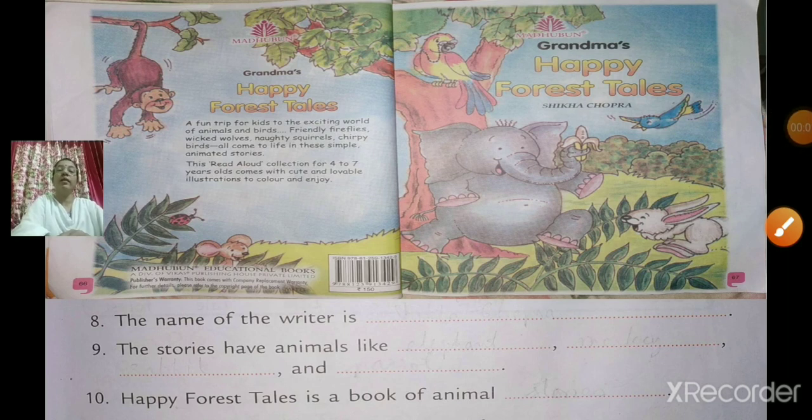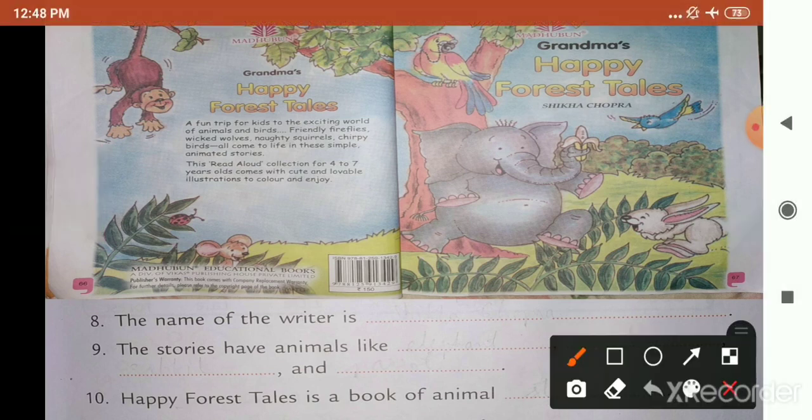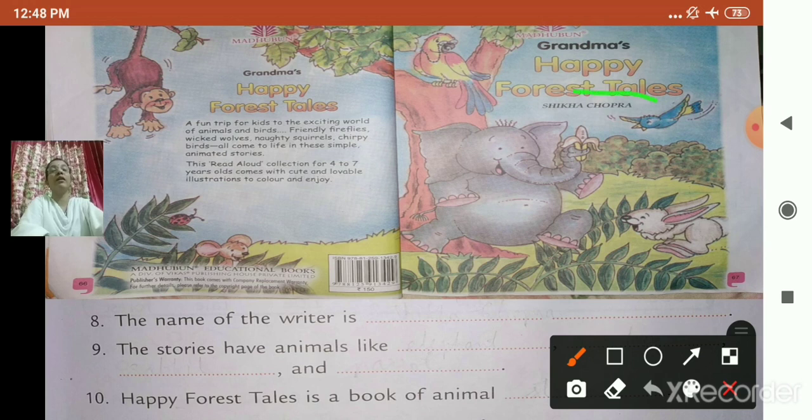Now, next question. Number 8. The name of the writer is? Come on, tell me. What is the name of the writer? Where is the name of the writer written? Writer means the one who has written the book. Can you see here? What is written here?